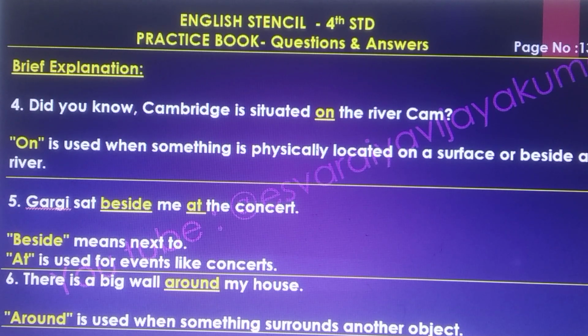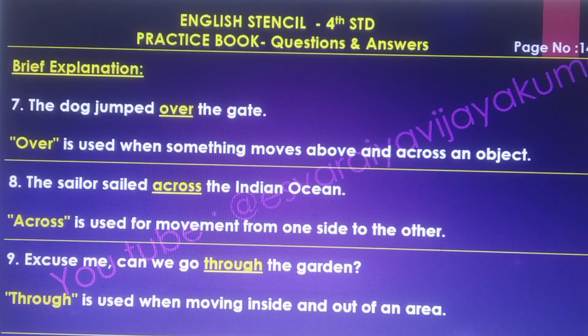Sixth one, there is a big wall around my house. Around is used when something surrounds another object. The seventh one, the dog jumped over the gate. Over is used when something moves above and across an object. Eighth one, the sailor sailed across the Indian Ocean. Across is used for movement from one side to the other.